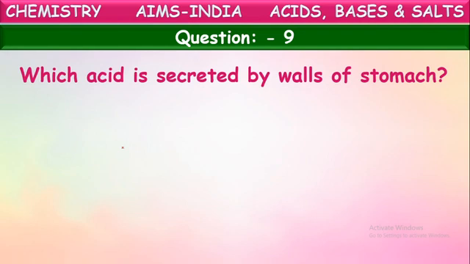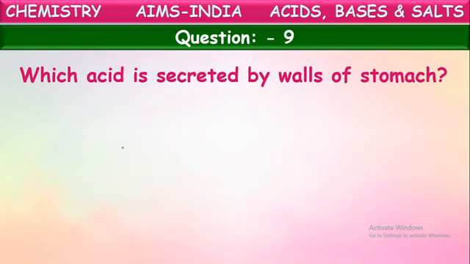Yes, children. Which acid is secreted by the walls of the stomach? In our body also some acids are produced, especially in the stomach. From the walls of the stomach, a certain acid is produced. This acid protects us from the bacteria and germs entering our body along with food. That acid will kill those bacteria. Not only that, it is useful for us in digestion of food also.